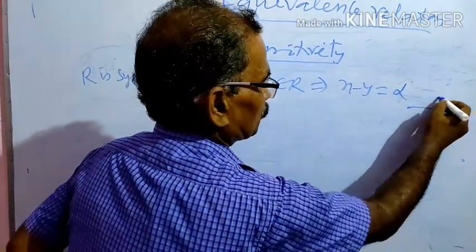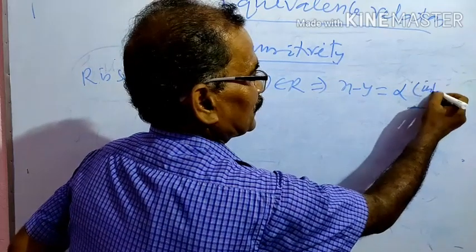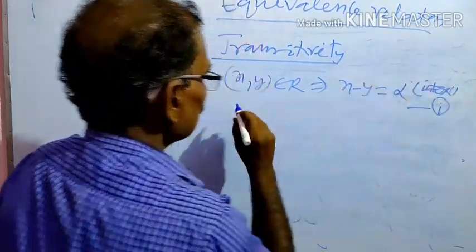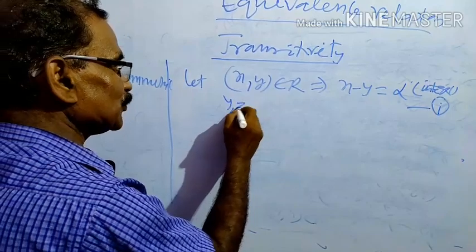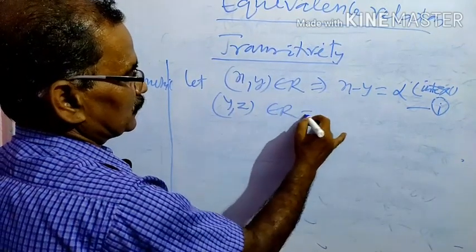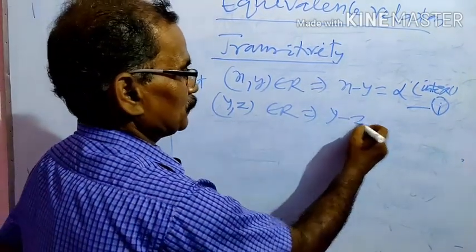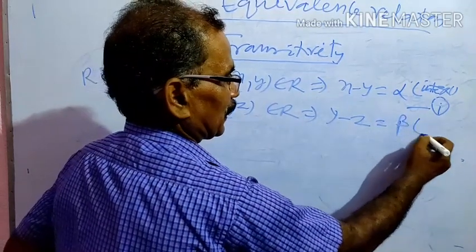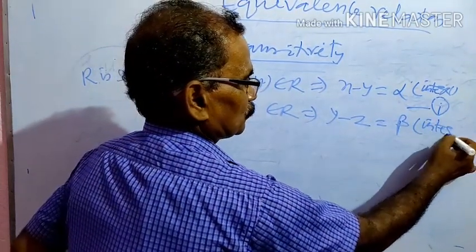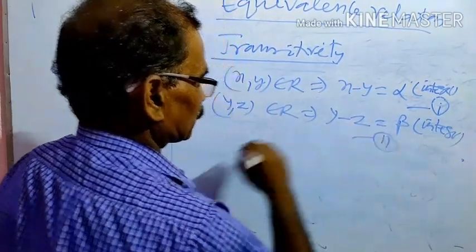This is your first equation. Alpha is an integer, we suppose. And next, y, z belongs to R. This implies y minus z is equal to beta, an integer. This is your second equation.